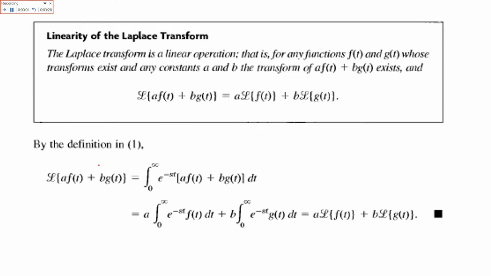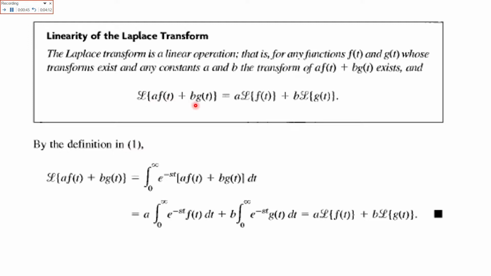Now the linearity of the Laplace transformation. Just like in simple calculus, linearity also exists in the Laplace transform. So it says that the Laplace transform is a linear operator, that is, for any functions f of t and g of t, which are dependent upon t, whose Laplace transform exists, and any constants a and b, the Laplace of a f of t plus b g of t.